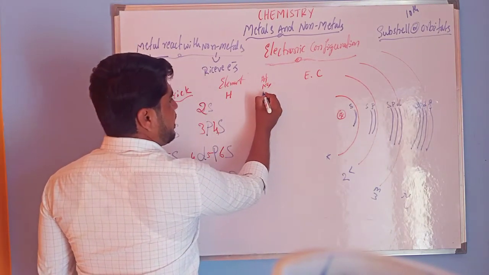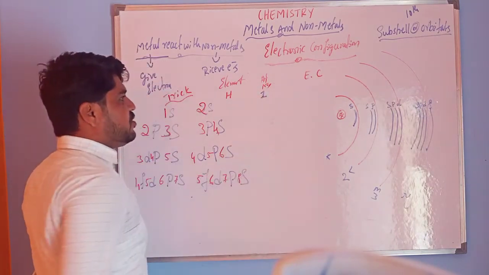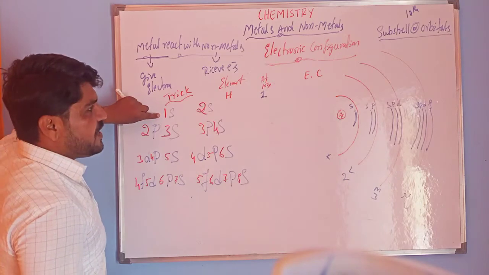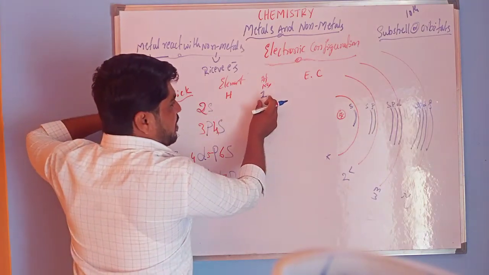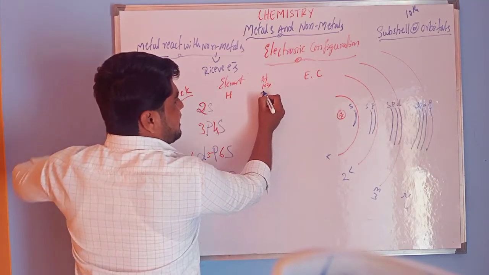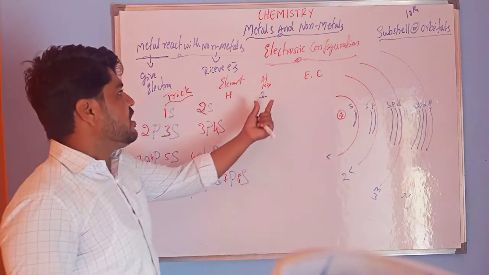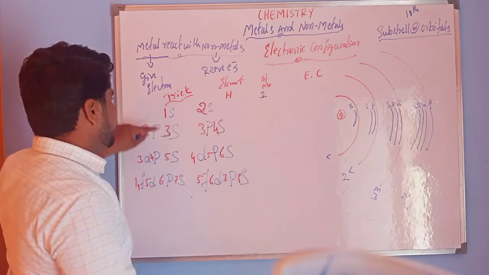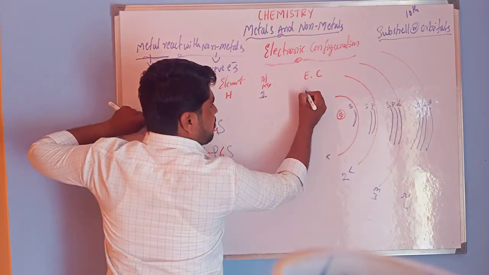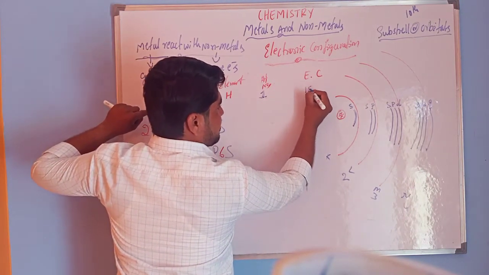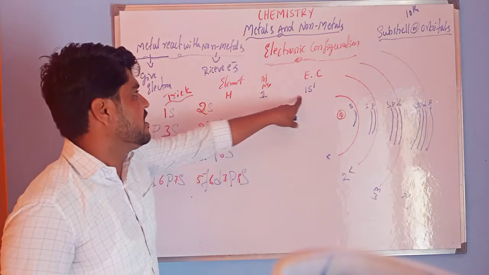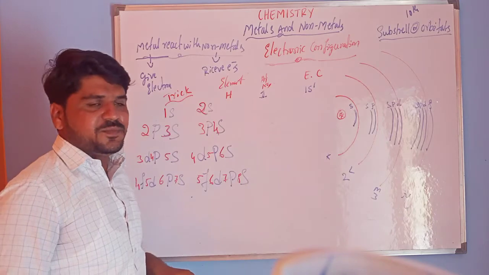So for 1 we have only 1 electron. How to write the electronic configuration for hydrogen? The number of electrons in hydrogen is 1. That's why 1 electron, so 1s1. 1s1 is the electronic configuration for the hydrogen element.